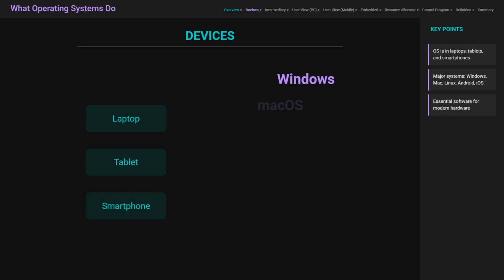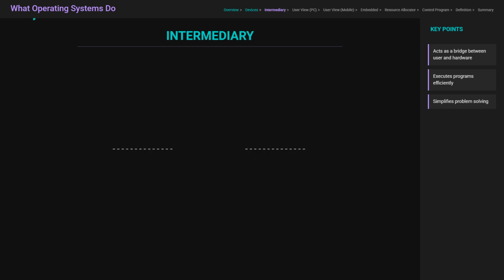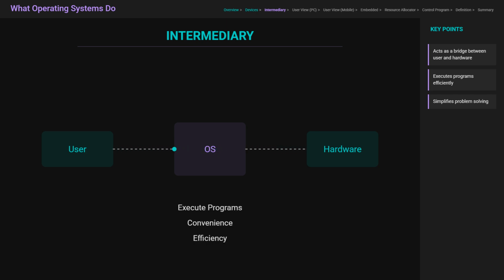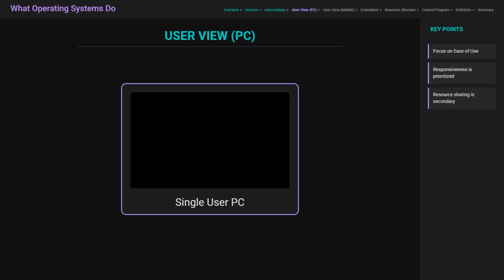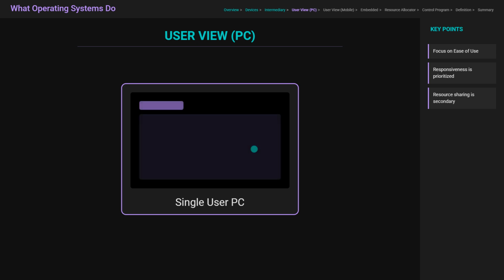If you are currently using a laptop, tablet, or smartphone, you are interacting with an operating system right now. Whether it is Windows, Mac OS, Linux, iOS, or Android, the operating system is the most essential piece of software on any modern computing device. Defining an OS can be complex because it performs numerous roles, but essentially, it acts as an intermediary between the computer user and the hardware. Its primary goals are to execute user programs and simplify problem solving, make the computer convenient to use, and manage hardware in an efficient manner.